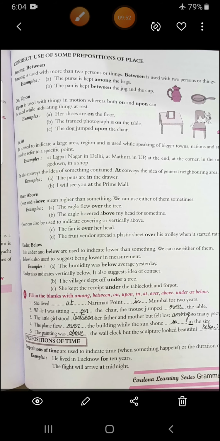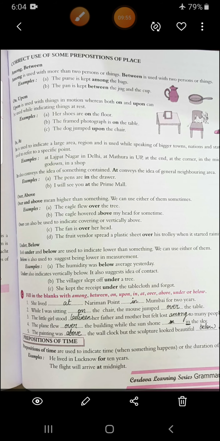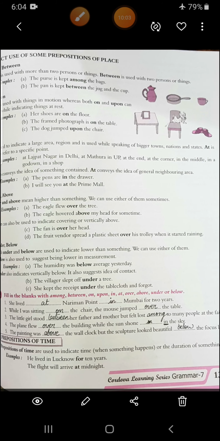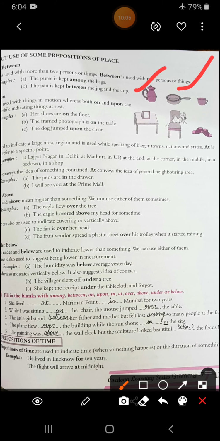See this example, the purse is kept among the bags. There are many bags and the purse is kept somewhere there. And the pan is kept between the jug and the cup. You can see in this image also, it is kept between two things.